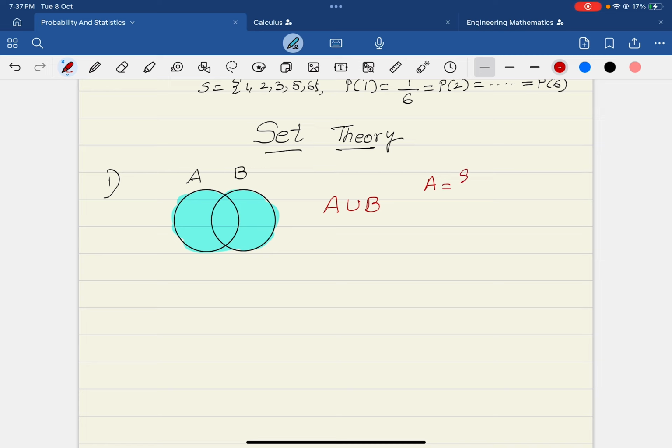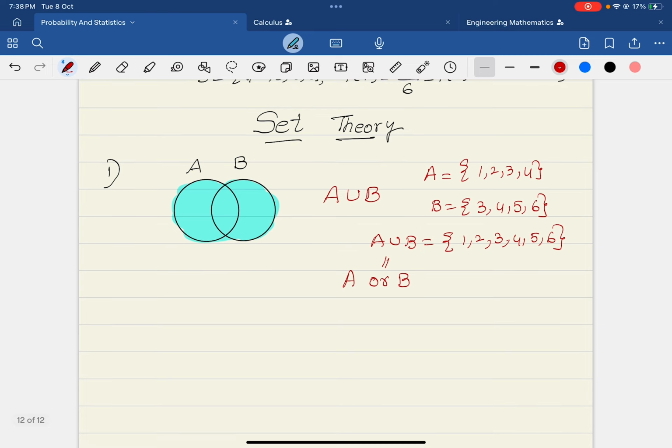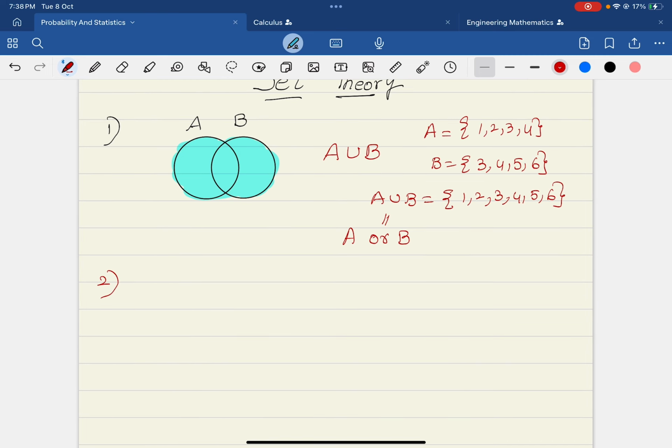Suppose A is equal to the elements 1, 2, 3, 4, and B is 3, 4, 5 and 6, let us say. If you write like this, you will understand more easily. Then what is A union B? A union B consists of all the elements which are there, that means 1, 2, 3, 4, 5 and 6. So the elements in A union B are either in A or in B. So the elements which are there in A or B are nothing but A union B.